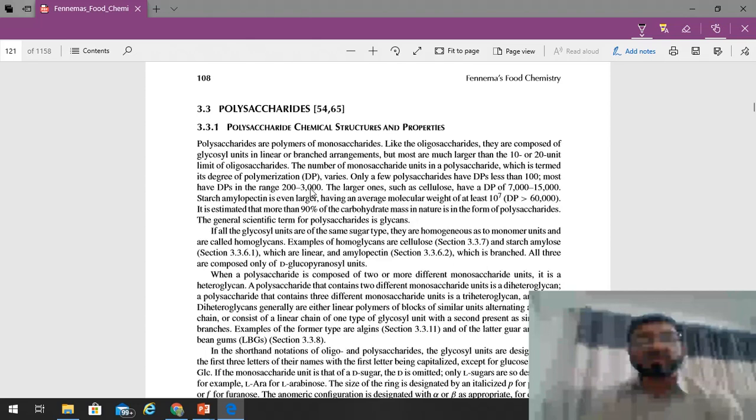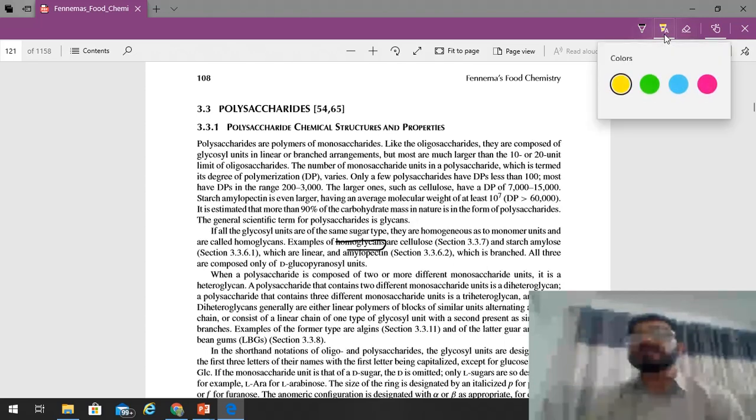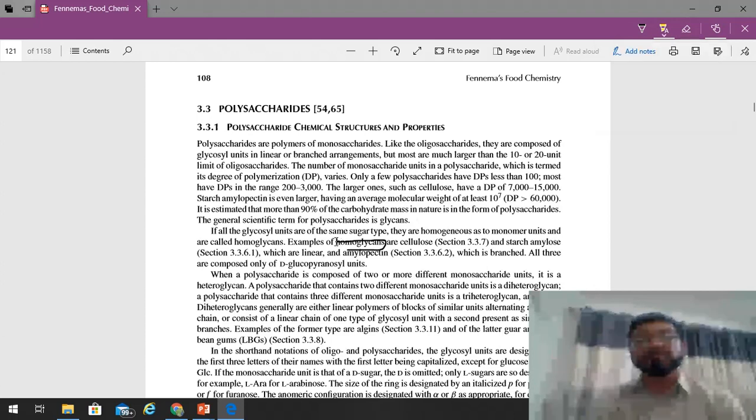Sometimes the polysaccharides are composed of similar units, for example, starch that is composed of all glucose units. These kinds of things are called homoglycans. And sometimes the polysaccharides are composed of more than one unit, that is called heteroglycans. So these are the two terms. The starches are homoglycans, and glycogen again is a homoglycan.